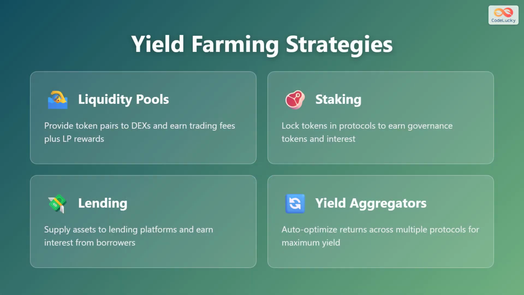There are four main types of yield farming strategies you can use. Liquidity pools involve providing pairs of tokens to decentralized exchanges, where you earn trading fees plus liquidity provider rewards. Staking allows you to lock tokens in protocols to earn governance tokens and interest. Lending involves supplying your assets to lending platforms where you earn interest from borrowers. Finally, yield aggregators are platforms that automatically optimize your returns by moving your assets across multiple protocols to find the maximum yield. Each strategy has different risk and reward profiles.